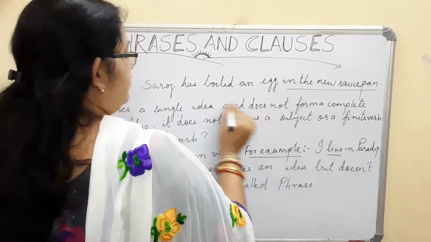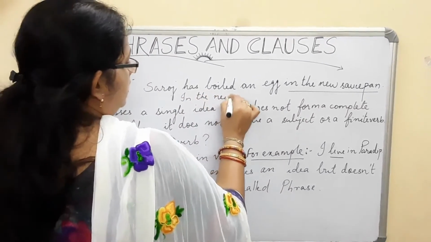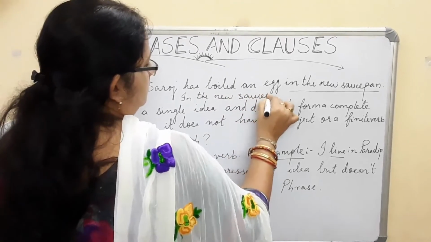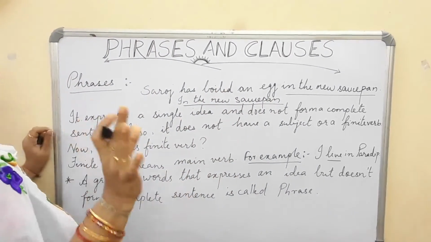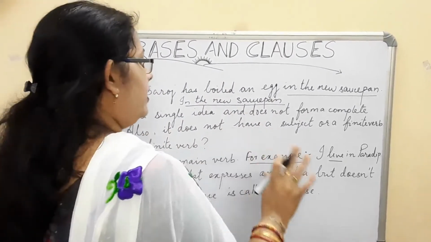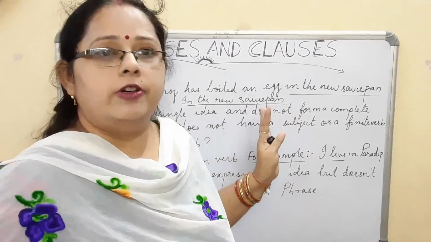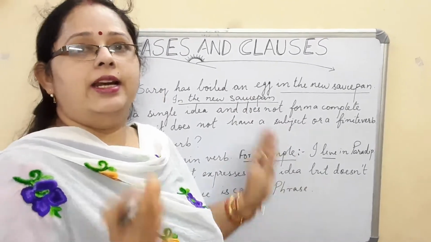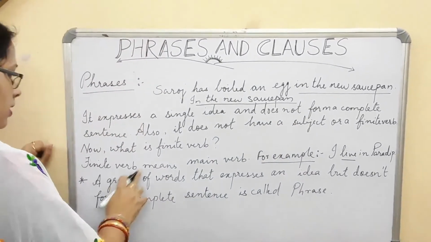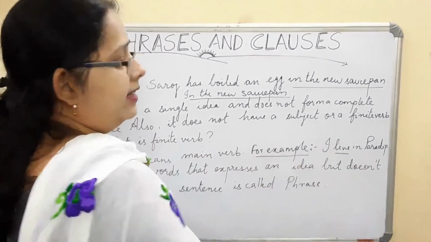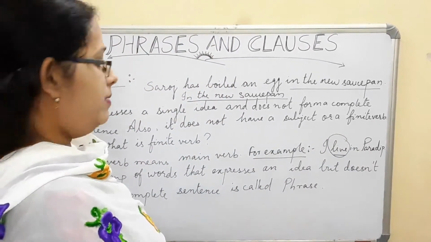From here, if I say in the new saucepan, it expresses only an idea, and it does not have any subject or a finite verb. In the new saucepan has no finite verb. Now what is a finite verb? Again another thing. A finite verb means a main verb. For example, I live in Paradeep. Here the main verb is live. I am giving you the complete information that I live in Paradeep.